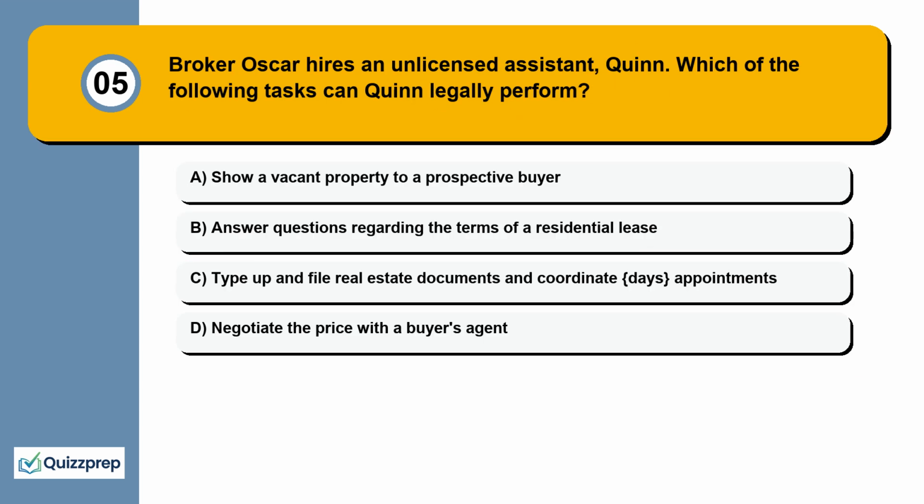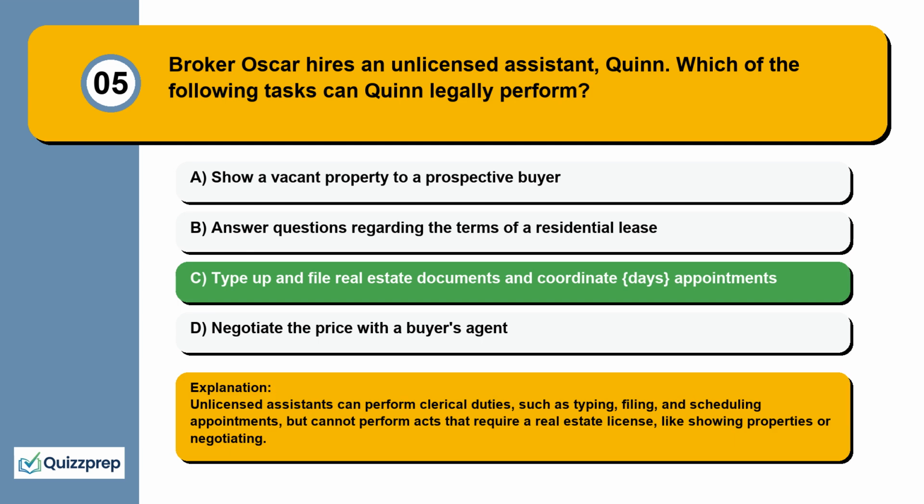Question 5. Broker Oscar hires an unlicensed assistant, Quinn. Which of the following tasks can Quinn legally perform? Show a vacant property to a prospective buyer. Answer questions regarding the terms of a residential lease. Type up and file real estate documents and coordinate appointments. Negotiate the price with a buyer's agent. Unlicensed assistants can perform clerical duties, such as typing, filing, and scheduling appointments, but cannot perform acts that require a real estate license, like showing properties or negotiating.